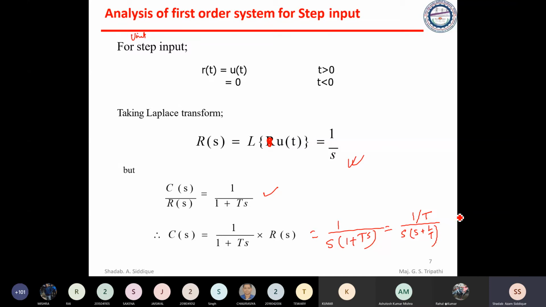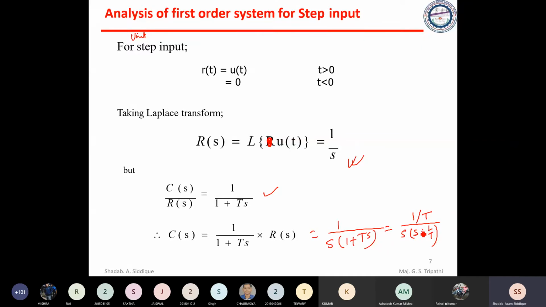We have taken just T as a common. So T will be coming into the numerator, and this will become s into (s plus 1 by T). Okay, good. So try to take this one. s is having 1 as a coefficient.